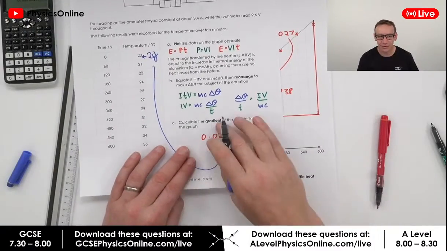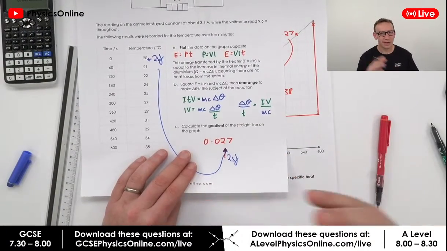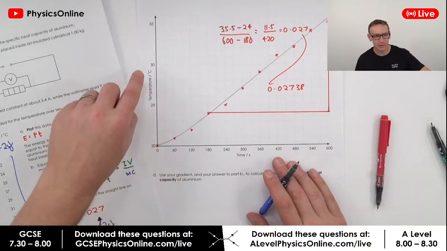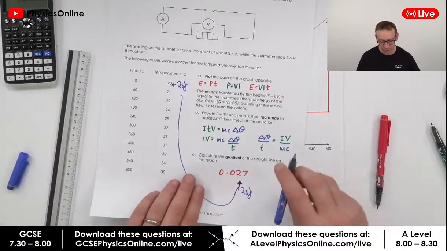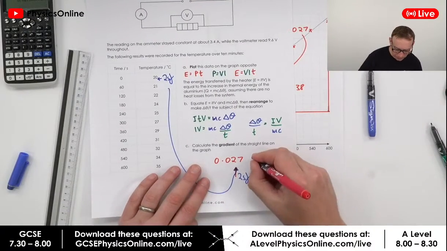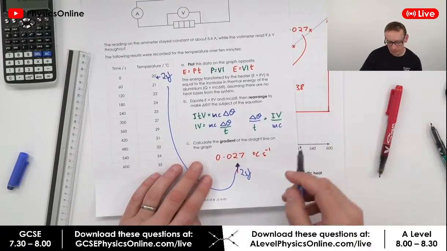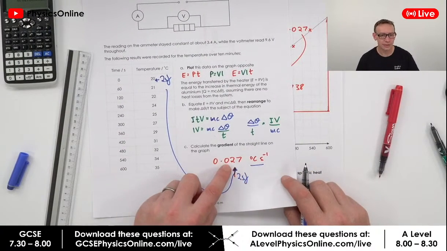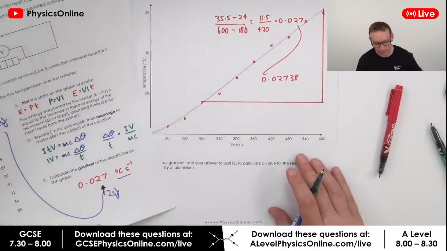Now, the other thing is that it's not the full answer. The gradient in physics, unlike maths where they just make up stuff, has a unit. What we've got on the graph here is degrees Celsius divided by time. So my unit for this would be degrees Celsius per second. That's super important. This basically tells us every second how much hotter the aluminium block gets.